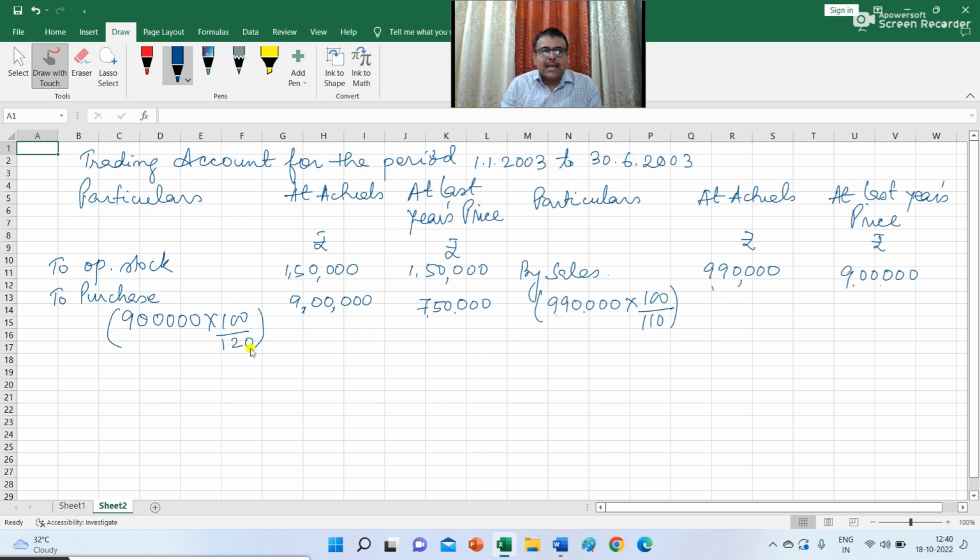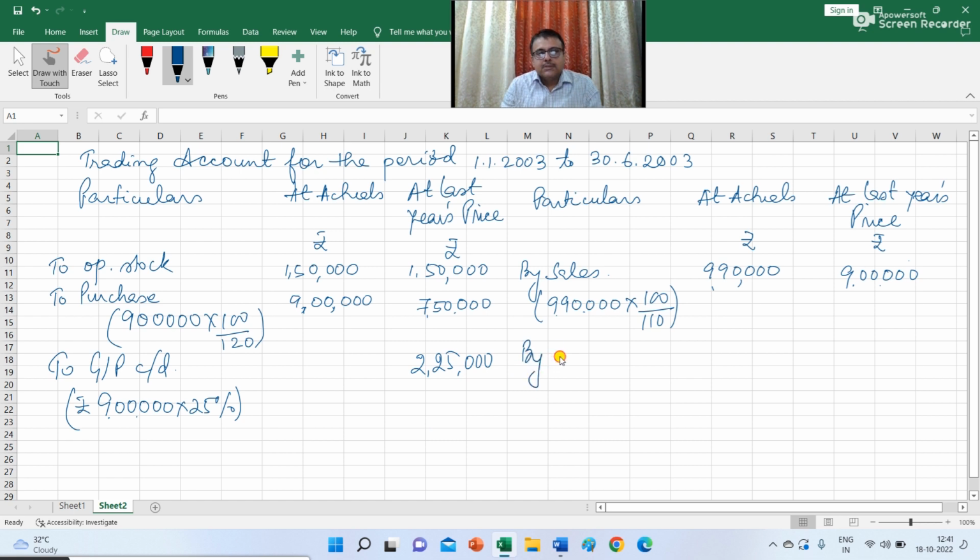Why are we calculating these two columns, at actuals and at last year's price? Because we have to calculate the gross profit at last year's price. So I can write here to GP. 9 lakh is the sales at last year's price that we have computed here. If you multiply it by the GP percent of 25%, you will get the gross profit at last year's price, which would have been 2,25,000.